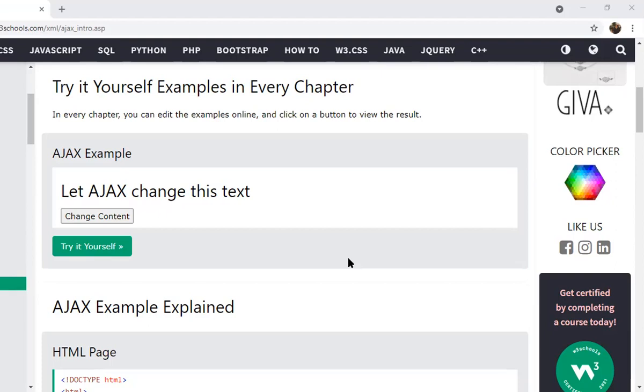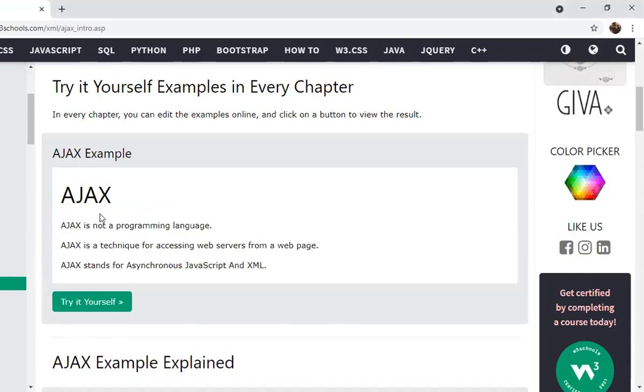Can you try clicking on this change content? Yes, sir. Now, when that particular button was clicked, we got a different content here. What has happened? The entire website did not reload. Only that particular part of the website got updated with another content. This we usually call a dynamic website. These types of things can be done very easily by using Ajax.